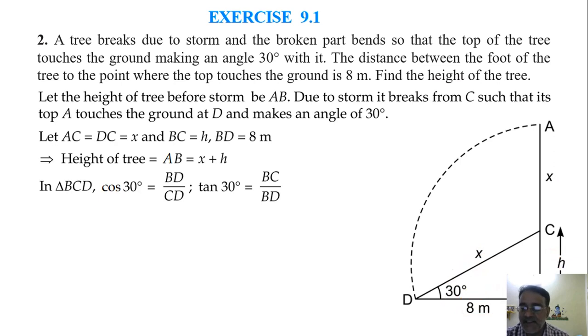So what will tan 30 degrees be? 1 by root 3. Tan 30 degrees will be 1 by root 3. That is BC upon BD, h upon 8. So we are doing both together.